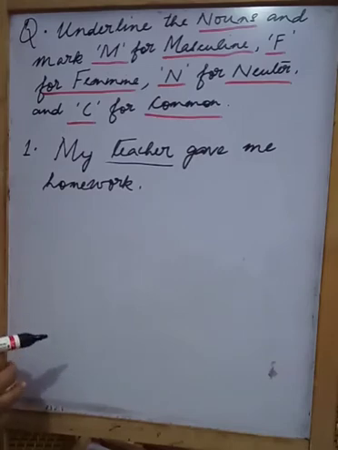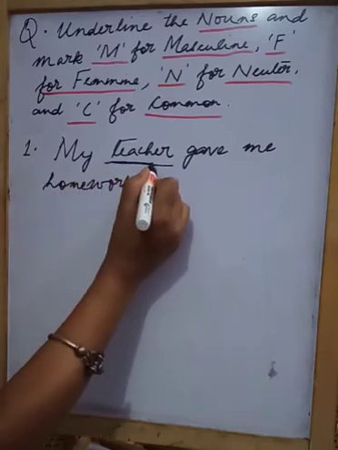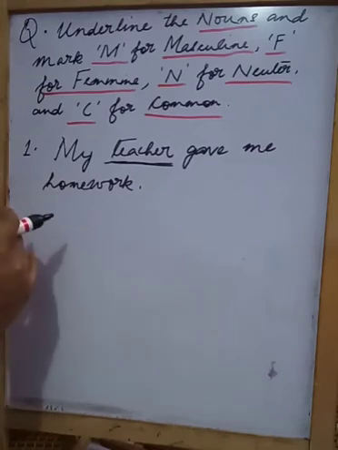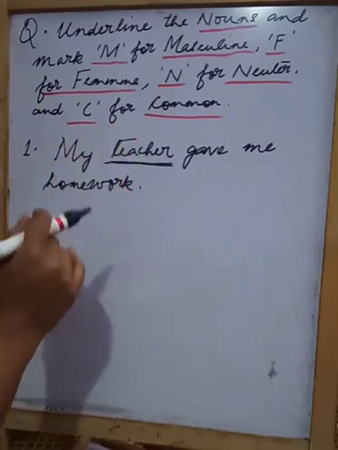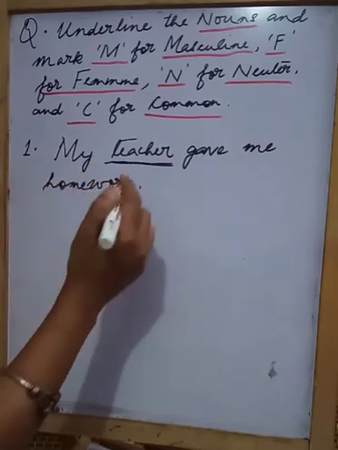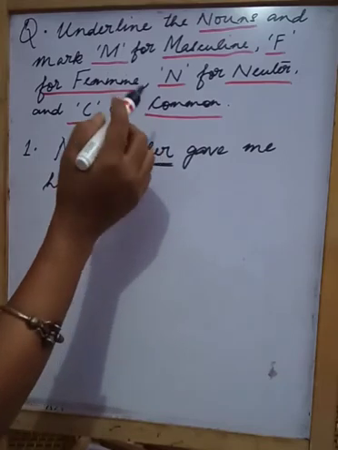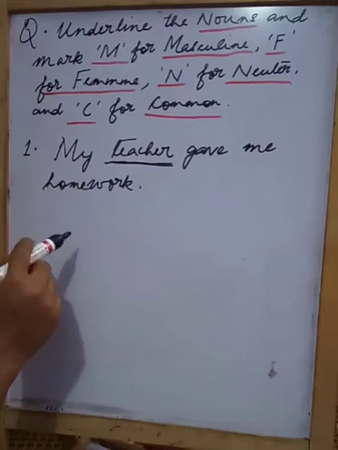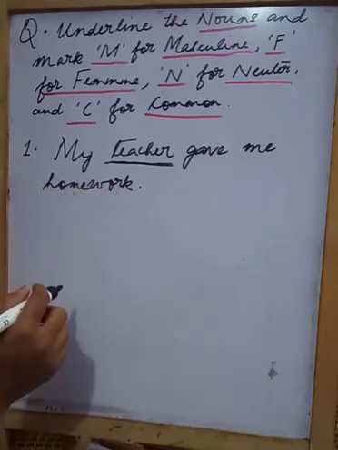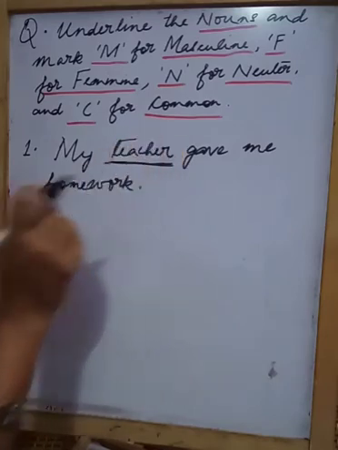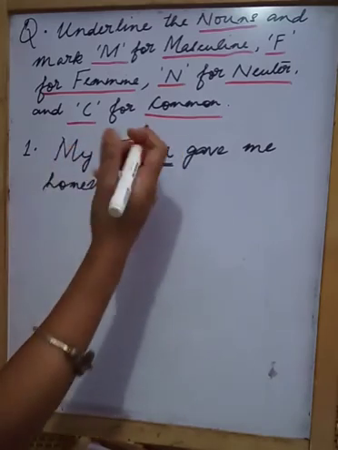So, try to understand. When we say teacher, here we haven't mentioned the name of the teacher. So, we do not know whether the teacher is a male or a female. So, feminine or masculine we will not point out here because the teacher may be a male or female. Now we have to see whether it is a common gender or a neuter gender. If you remember, I had told you that neuter gender is for non-living things. Teacher is not non-living, teacher is a human being. So, which is left then? It will be the common gender. So, we will mark C here, right?